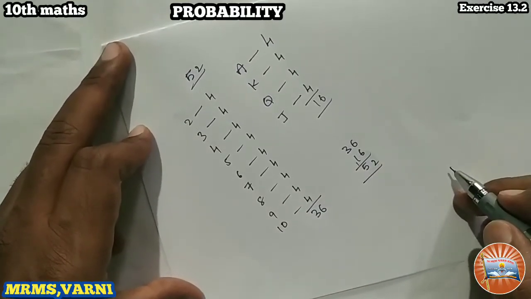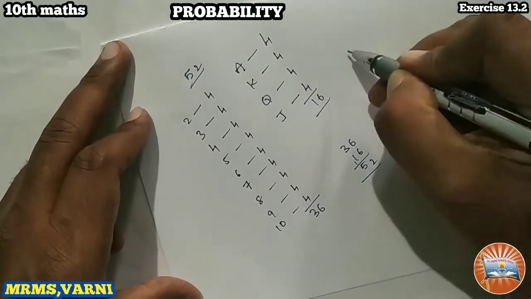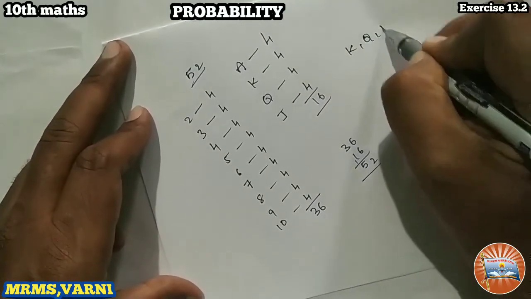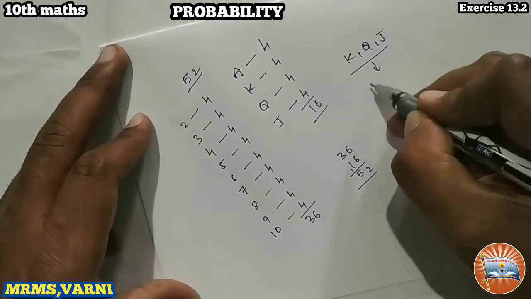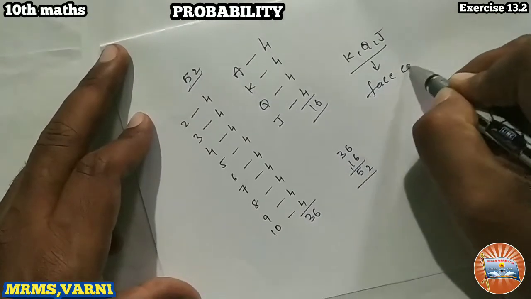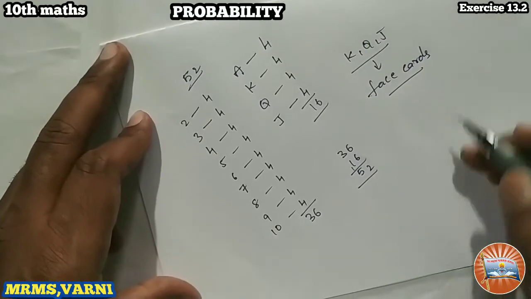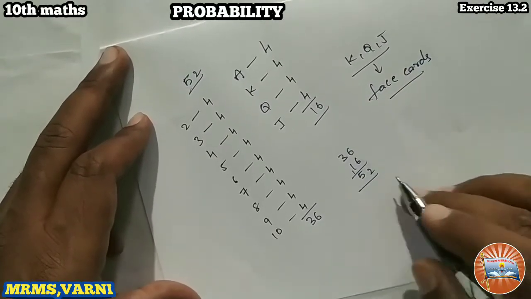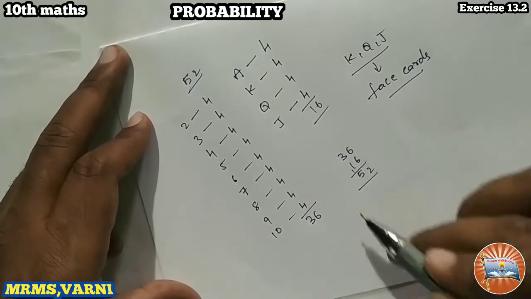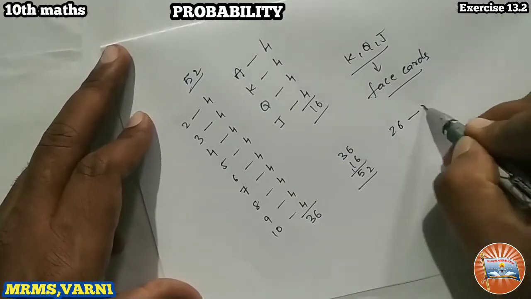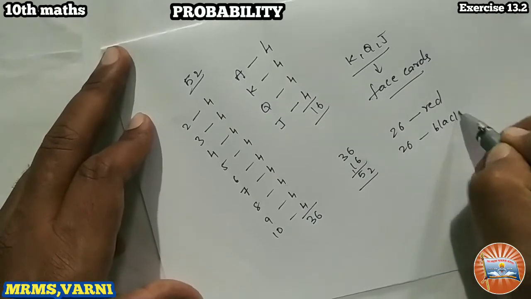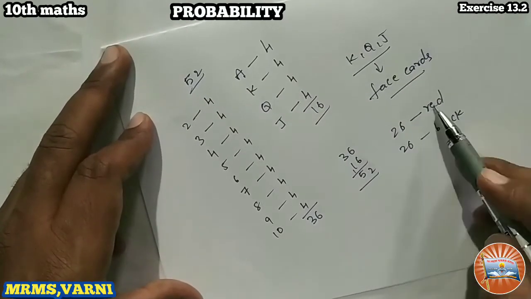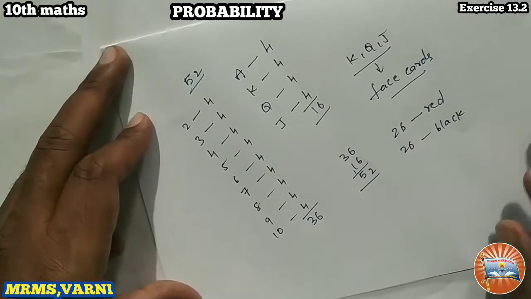In this, K, Q, J have faces on the cards, so these are face cards. Next, out of 52, 26 are red cards and 26 are black cards.